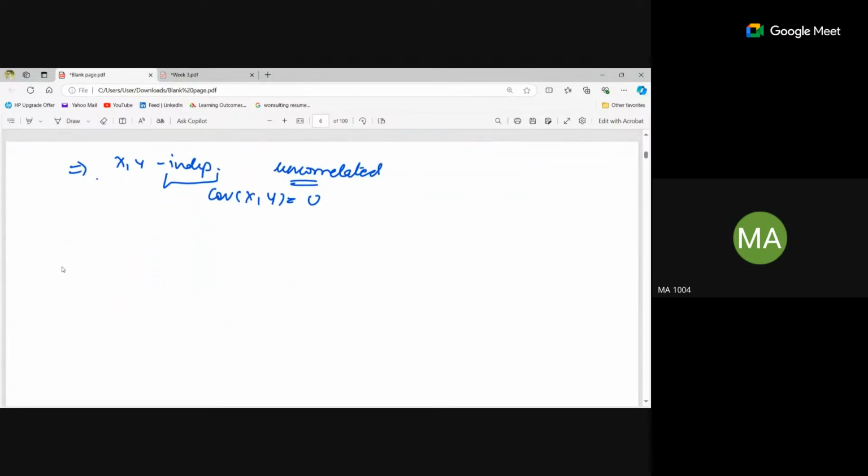Is it clear? Yes, ma'am. And can that really be the case? If x and y are not affecting each other, isn't that enough to say that they're independent? No, there are cases. It is not necessary.